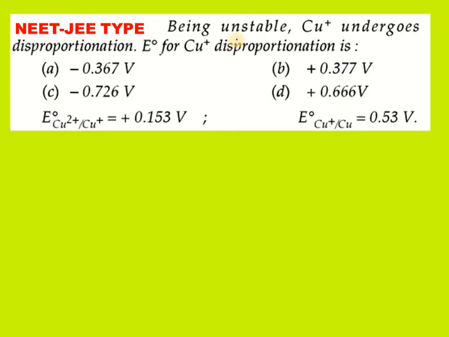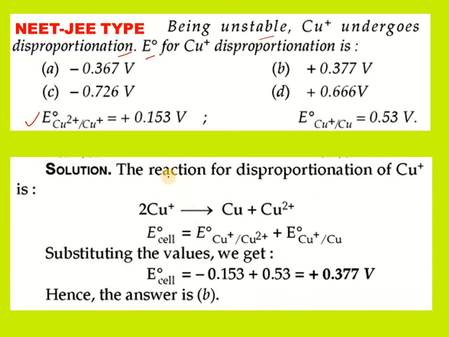See the next question. Being unstable, Cu plus undergoes disproportionation. E naught for Cu plus disproportionation is how much? We have E naught of Cu2 plus/Cu plus given as plus 1.53 volts, E naught of Cu plus/Cu given as 0.53 volts. The disproportionation reaction is 2 Cu plus gives rise to Cu plus Cu2 plus.